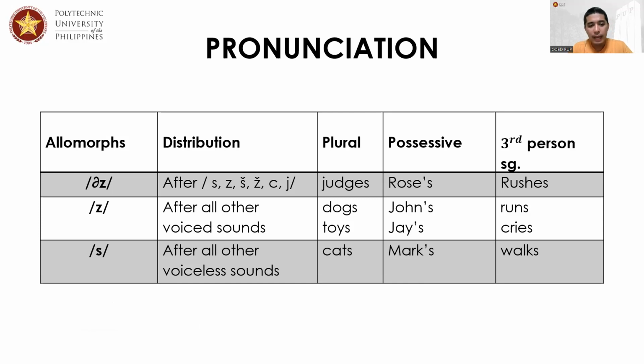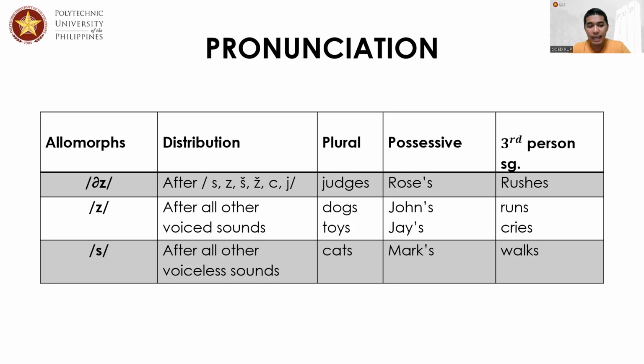Now, our examples here, these are the allomorphs of the S sounds. When we say allomorphs, these are the three different sounds that we have every time you see or experience the S sound. The S sounds can be pronounced as iz, z, and s, depending on the distribution of the sounds prior to it.